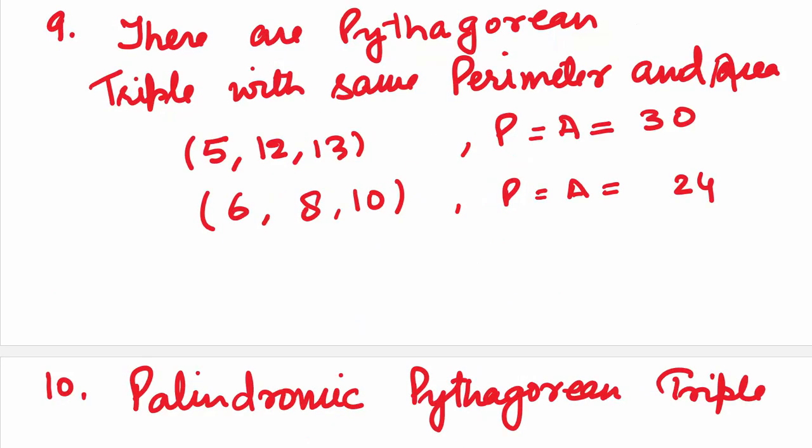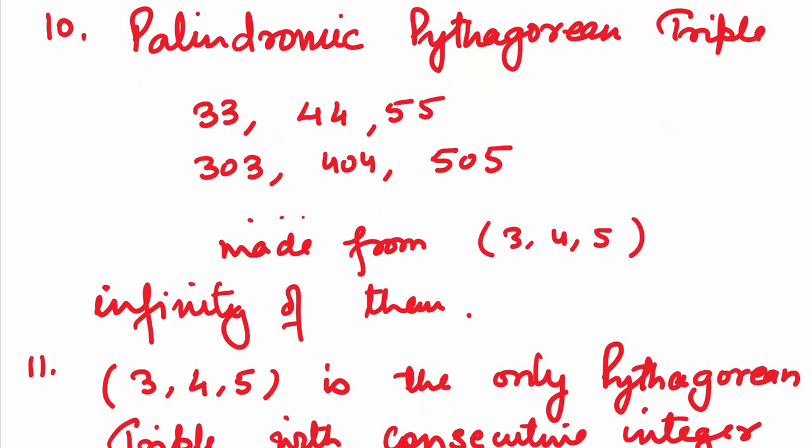We also have Pythagorean triples with the same perimeter and area. Look at these two cases. If you take the triple 5, 12, 13, the perimeter and area both are 30. In the second one, 6, 8, 10, perimeter and area both are 24. We also have palindromic Pythagorean triples: 33, 44, 55, 303, 404, 505. We can make so many of them from the primitive Pythagorean triple 3, 4, 5. There are infinitely many of them.